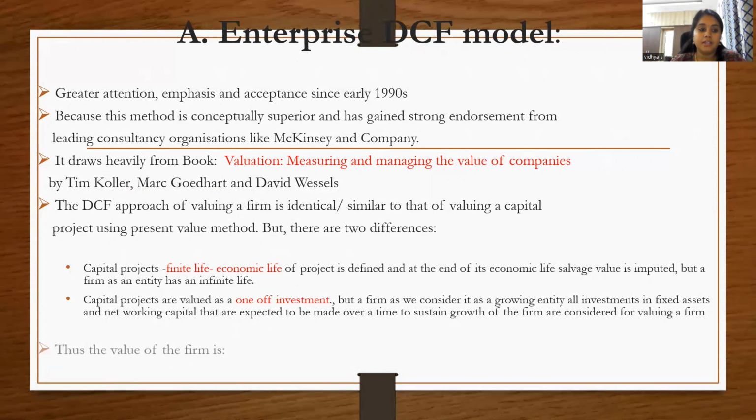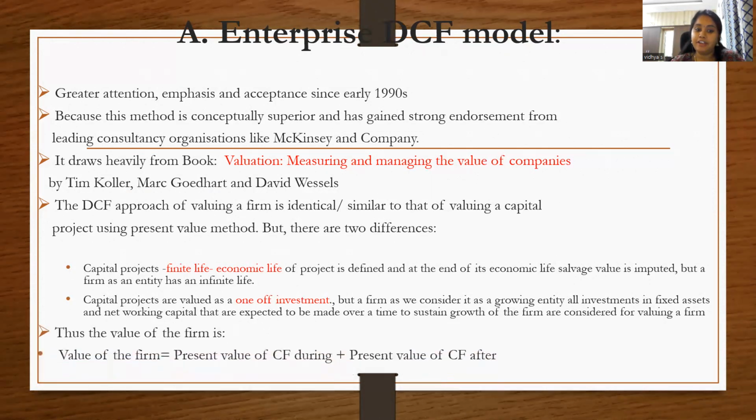Thus, the value of the firm is the present value of cash flow during the explicit period plus the present value of the cash flow after the explicit period. During the explicit period, for example, if the company is projecting high growth over 4 years, post that they want to project how they are going to continue. That is a terminal value. Using the terminal value, you're going to project. So that is what you're going to find here.